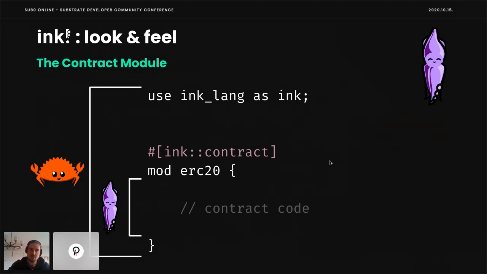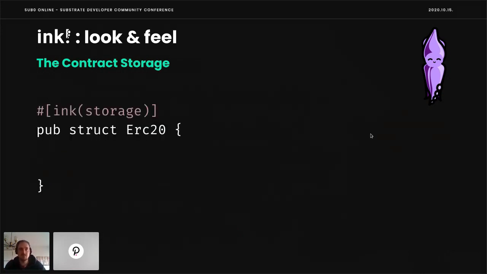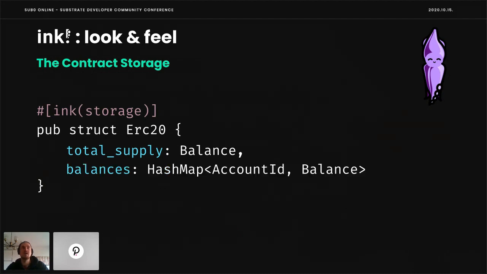But within this module section, you can specify Ink entities. What are those Ink entities? First of all, we have the ink::storage struct, which defines how the contract storage is laid out. In our ERC20 contract example, we have on the one hand a total supply field that is of type balance, and we have a balances field that is a mapping from account ID to balance. So every account ID can have one balance. Yeah, that's basically everything there is to it.